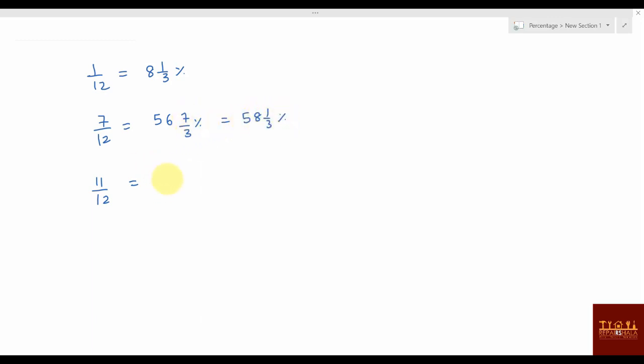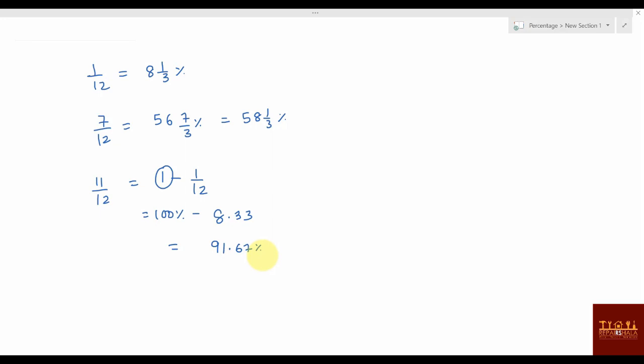Okay, 11 by 12. It is always better that you solve 11 by 12 like 1 minus 1 by 12. You know what is the value of 1 in terms of percentage? It is 100 percentage, and minus 1 by 12 value, that is 8.33 percentage. So what value will it become? It will become 91.67 percentage. I hope this is clear till now.